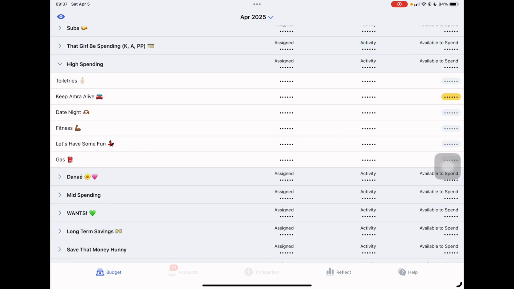Date night, fitness, let's have some fun is like, let me go out and have fun time. Gas. So this is like, I'll break down let's have some fun. Let's have some fun is like my hobbies and stuff. Or if I'm just going to go like bowling or something. Gas is from the gas that I have left over. So I'll show you guys how I do that when I do my budget breakdown, because I give myself a certain amount because I drive super far.